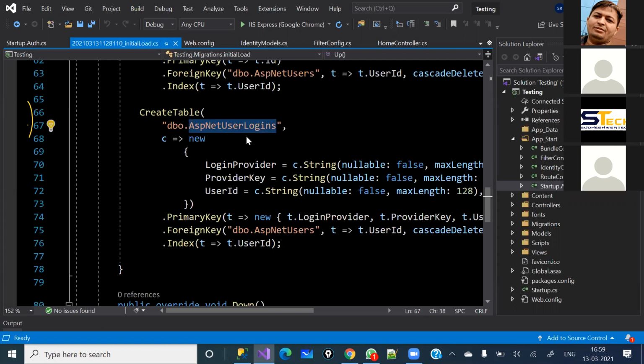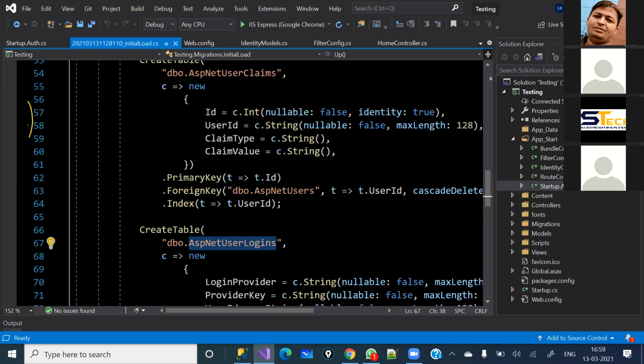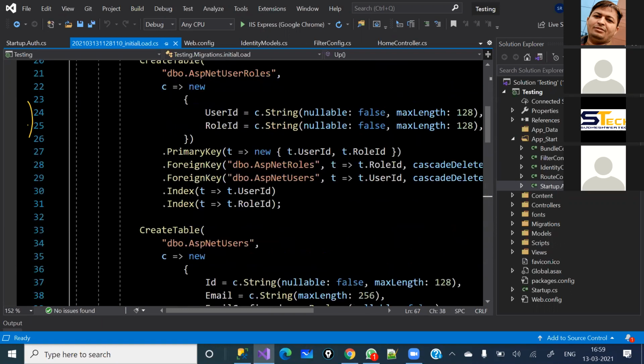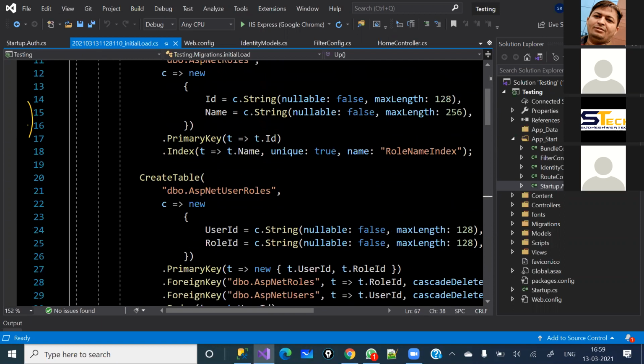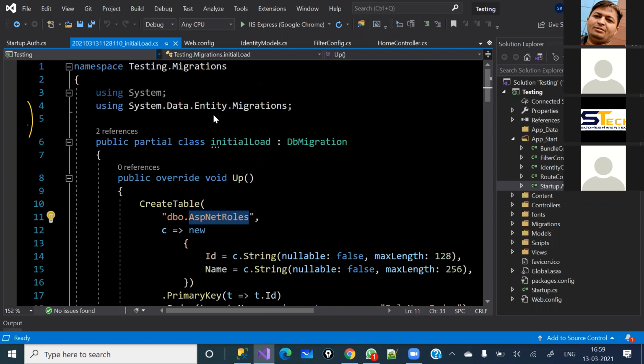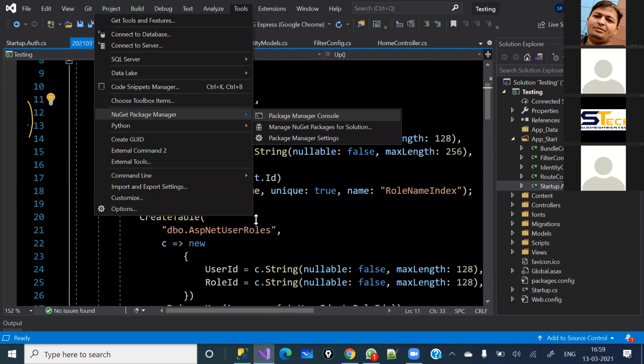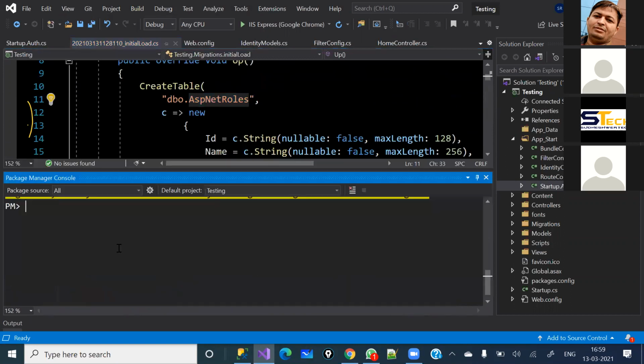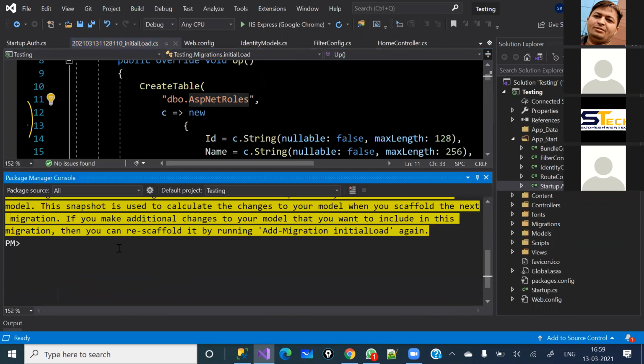Now the question will come to our mind, why am I doing all this? The reason is now I am going to create a role, and that role information will be added here. Now I am going to run another command which I will use here, update database. And this update database command, what it will do, it will create all the tables along with the database name which we have given in the web.config, like Pankaj Rai, the database name. If you would like to see what type of query is going to be applied to your database, you can use the verbose command.